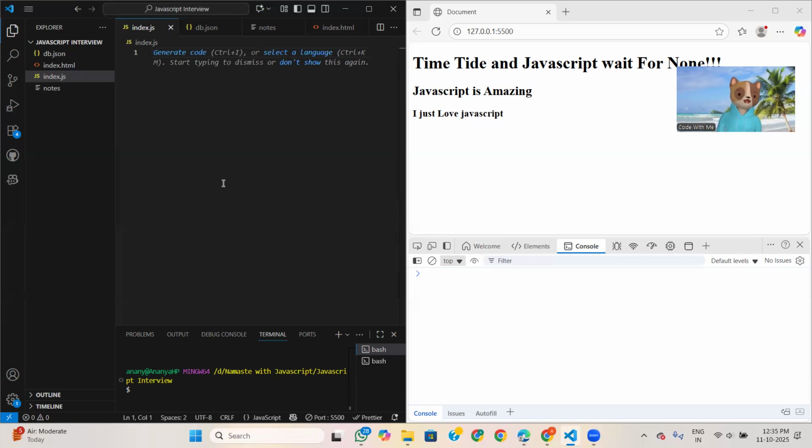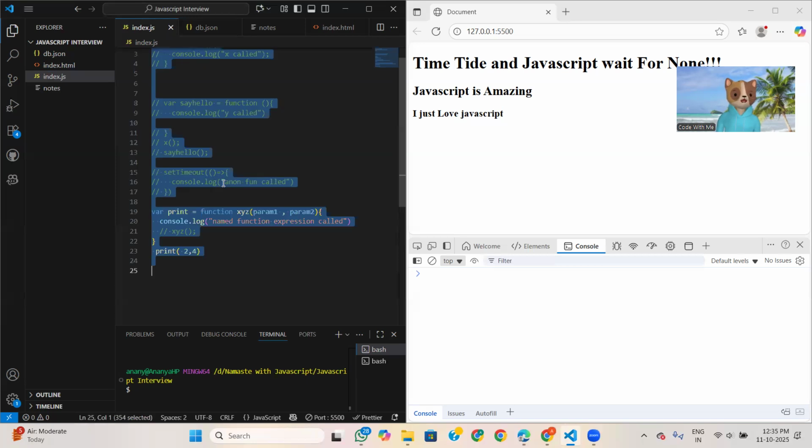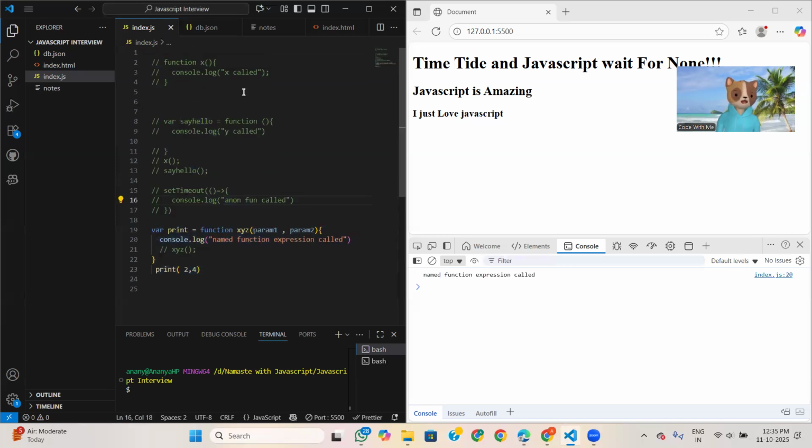because they can be assigned to a variable, as I showed you. If I do control Y, see here, JavaScript functions are first class citizens because they can be assigned to a variable. See in this scenario, they can be passed as an argument. Here, if we want, we can pass a whole function as an argument. And if we want, we can return a function inside a function.